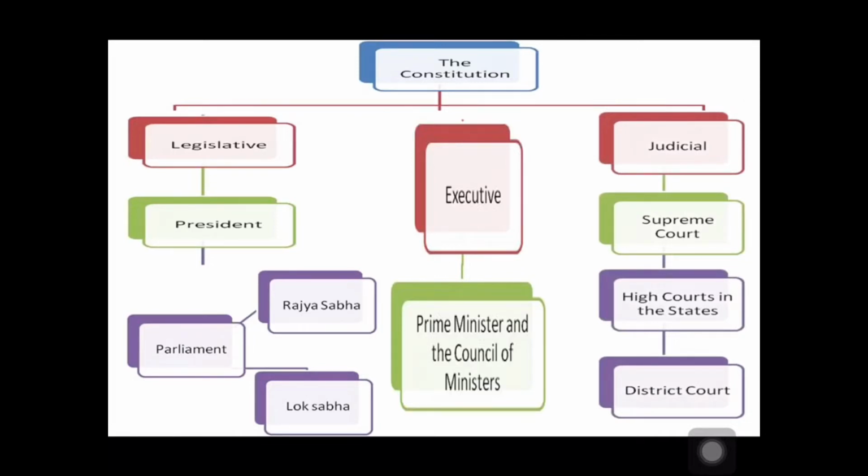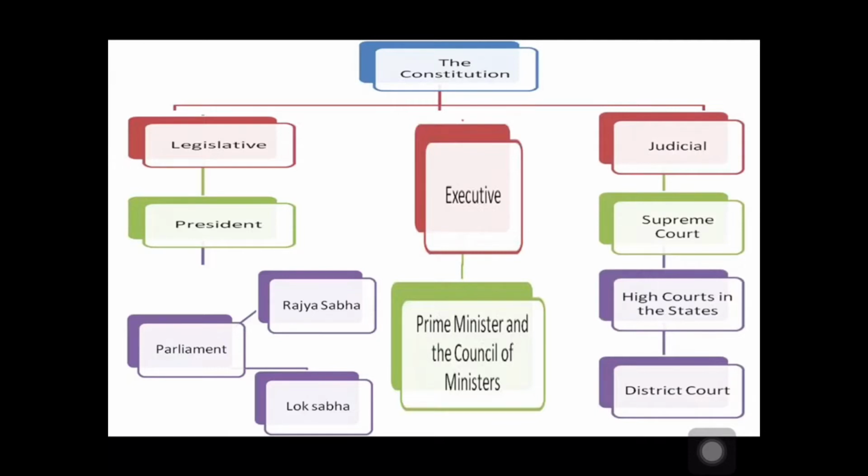The executive is representing from below, and in the same way the judicial system is also working from the grassroots level. It starts from the district courts, then above the district courts are the high courts, which are located only in capital cities.